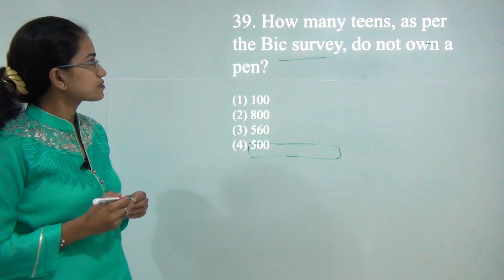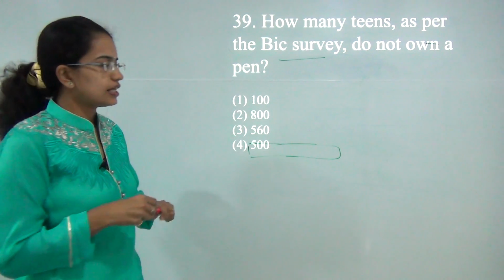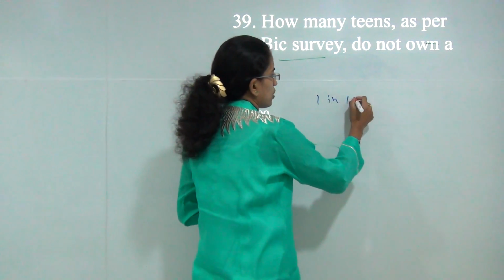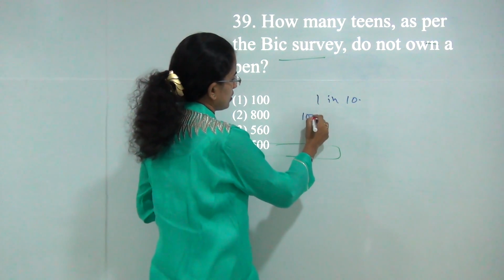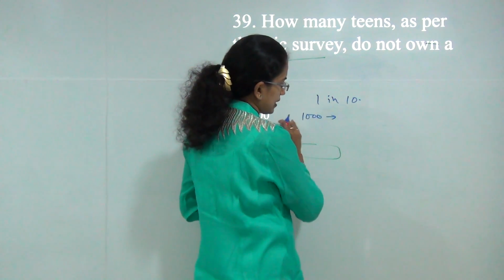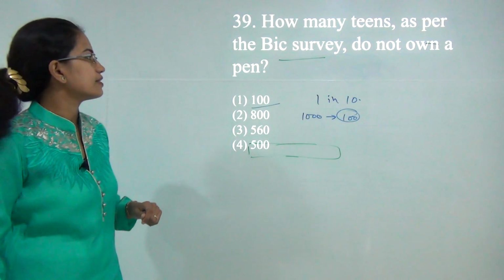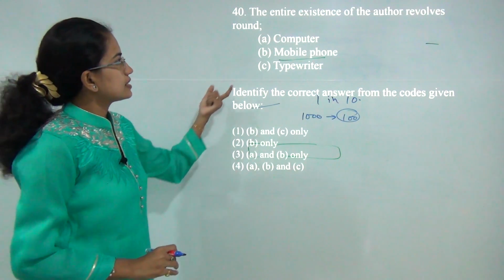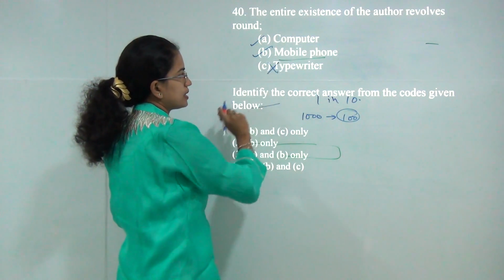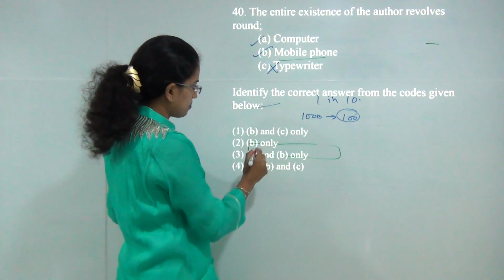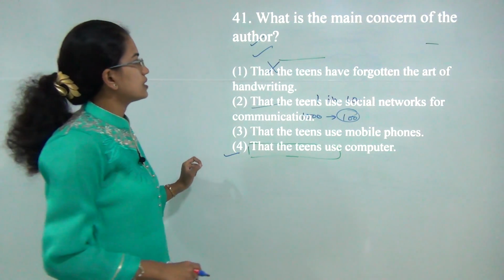The next is, how many teens do not own a pen? The author says 1 in 10 do not own a pen. So if I am talking about 1000 that is given in the passage, 100 won't own a pen. So the answer would be 100. The entire existence of the author revolves around computers and mobile phones. The author has nowhere mentioned the use of a typewriter. So the answer would be A and B only. So that's 3.